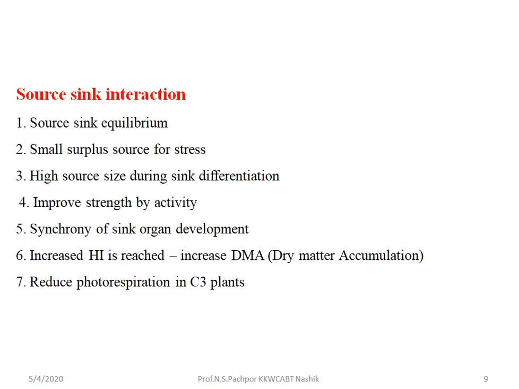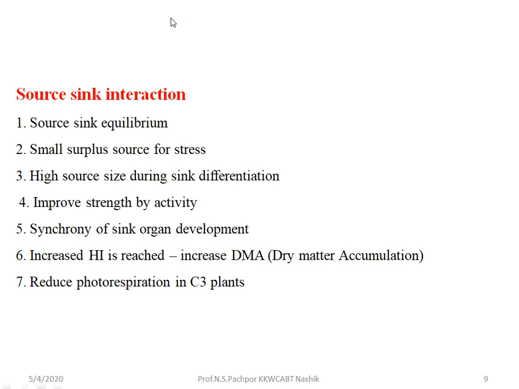Then what is the interaction between the source and sink? How can this interaction favor the yield of a crop or the maximum development of that crop? The first interaction characteristic is source-sink equilibrium. If the source is maximum, that is, maximum leaves are present for photosynthesis, then there is also maximum availability of sink to store the produced assimilates. If the source is more but the sink is unable to store these photoassimilates, then there is no proper equilibrium between source and sink. So source-sink equilibrium is most important.